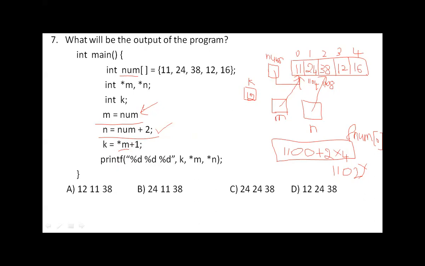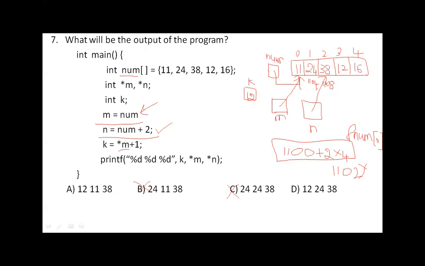And when you print k comma star m comma n, k indicates what? 12 will be printed. Where is 12? A and D. So that means these two options are violated here. So either A or D. For example, if you take 12, 12 is printed.